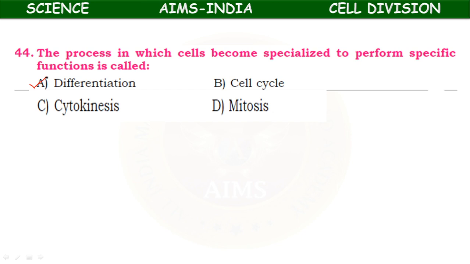After differentiation, specialized tissues are formed. Every tissue performs its own function. After cell differentiation during the embryonic stage, ectoderm, endoderm and mesoderm, these three embryonic layers, are formed. From these three layers different organs and organ systems develop.